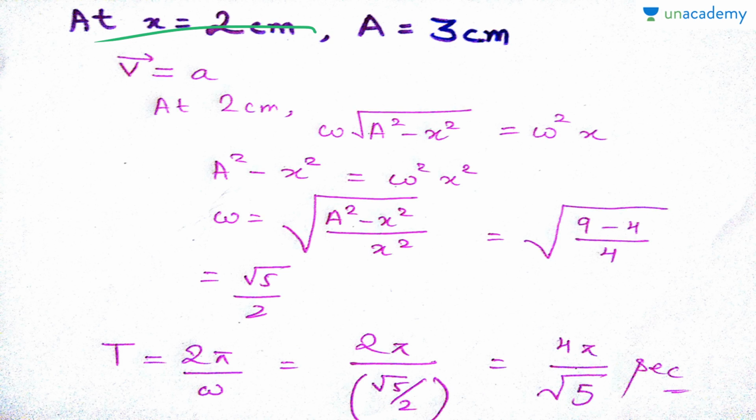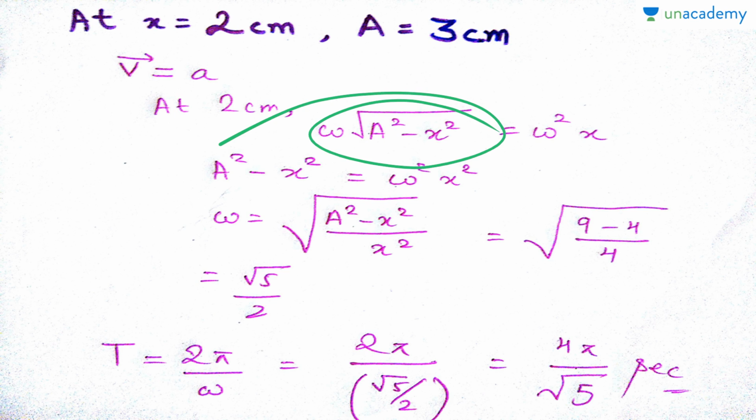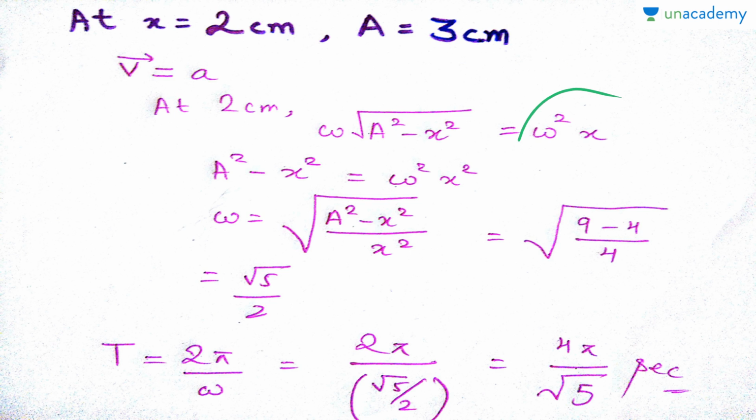At x equal to 2, A is given as 3. The important piece of information is that velocity is equal to acceleration. So what is the formula for velocity? Omega into under root A square minus x square. What is the formula for acceleration? Omega square x. Now all we need to do is square both sides. We get omega square into A square minus x square is equal to omega to the power four x square.